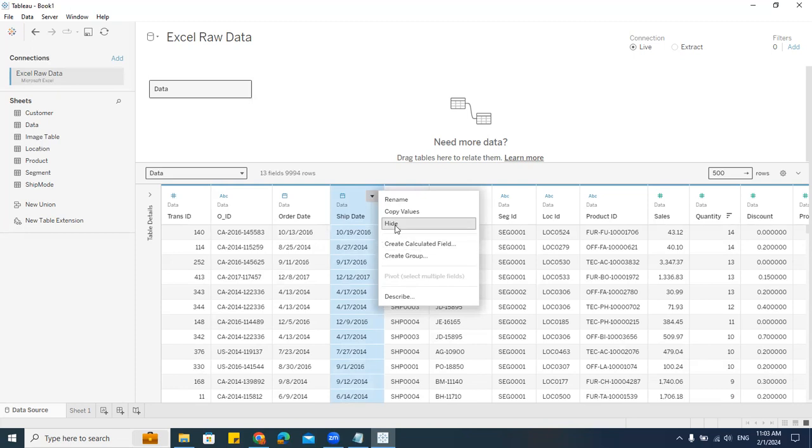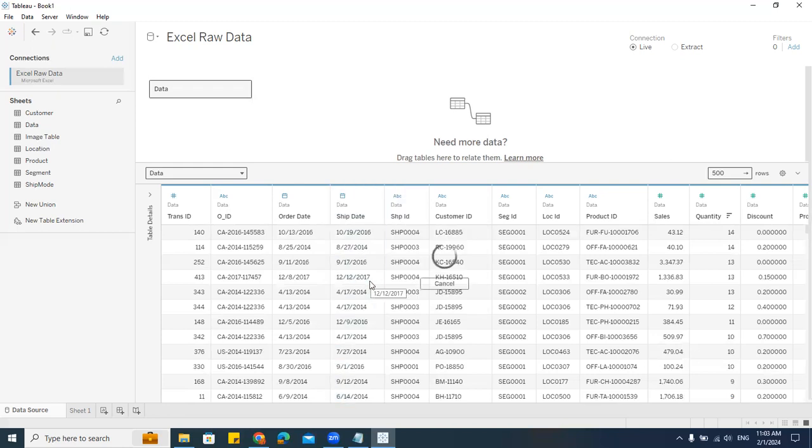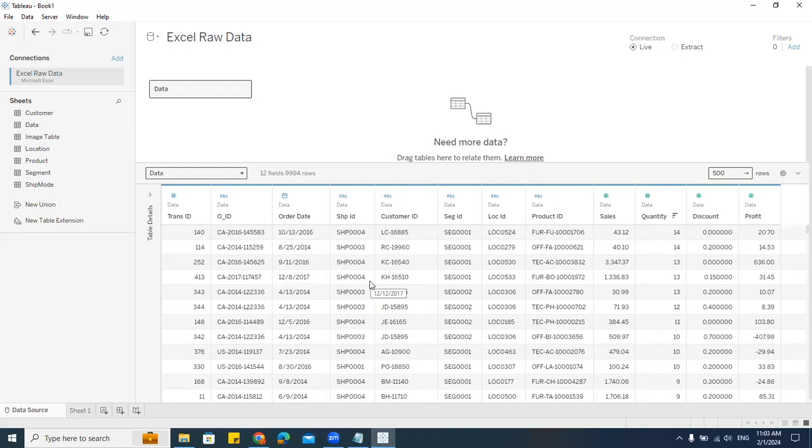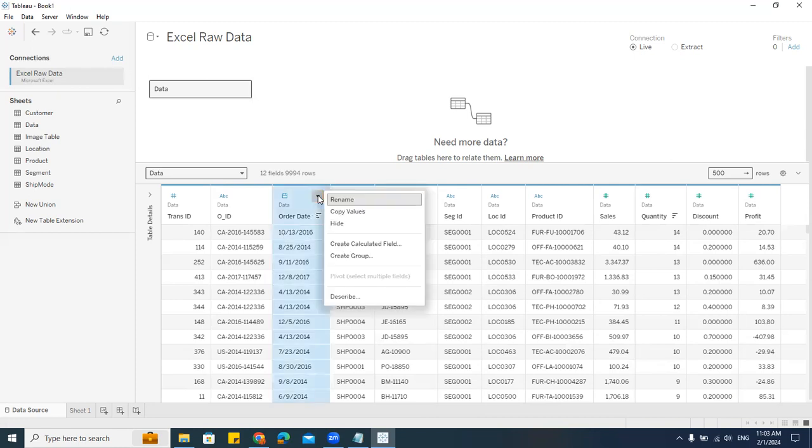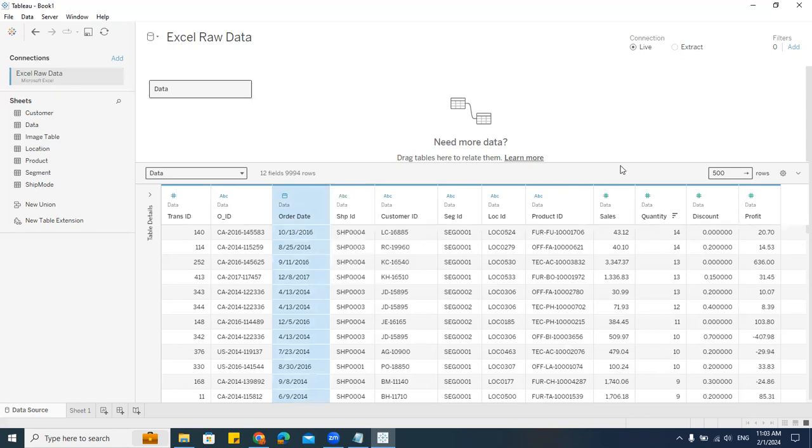Can you see the hide option? Click on this. Now it's hidden. It is not deleted. It is hidden, so whenever I want, I can unhide as well. Right. So if you want to hide more, I can go here and hide all the columns here. Now the column is hidden.